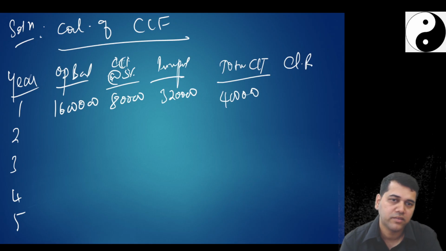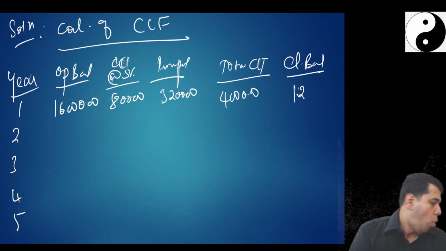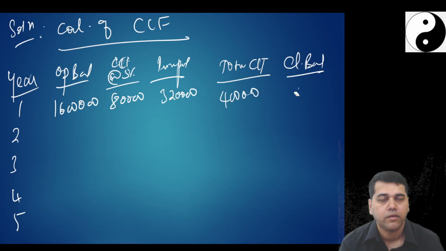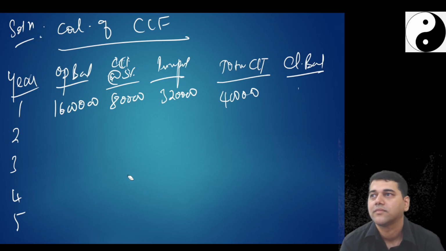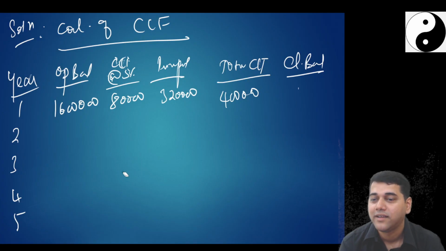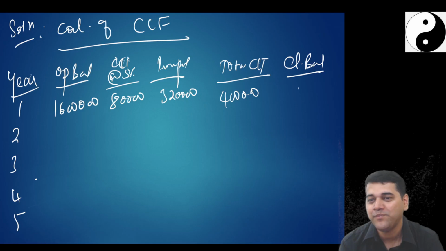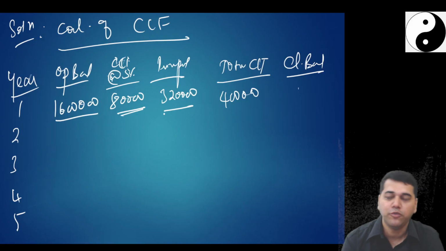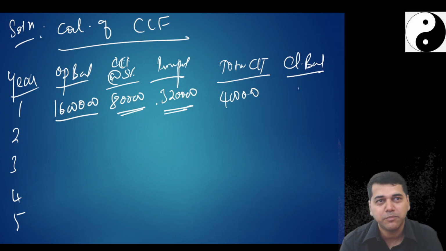What is your closing balance? Can you tell me the closing balance of the loan? 16 lakh was the opening balance. On this, interest was payable. You paid interest plus you paid the principal also, so some portion of principal was paid.